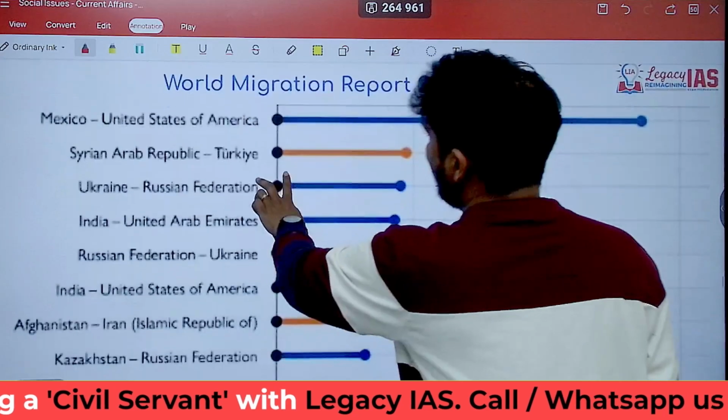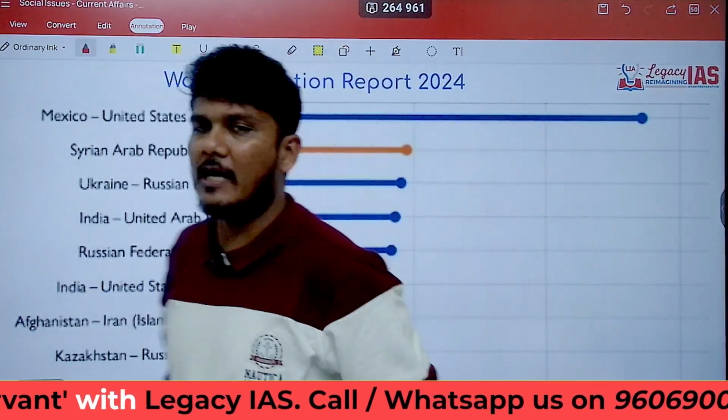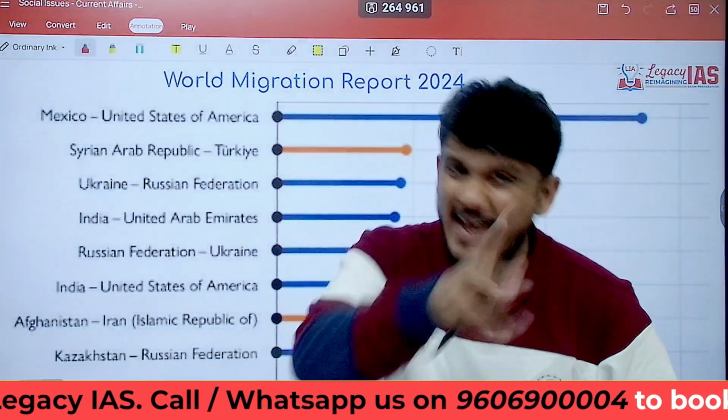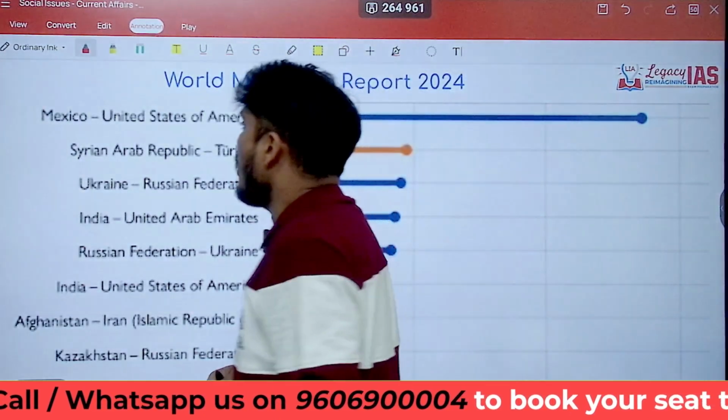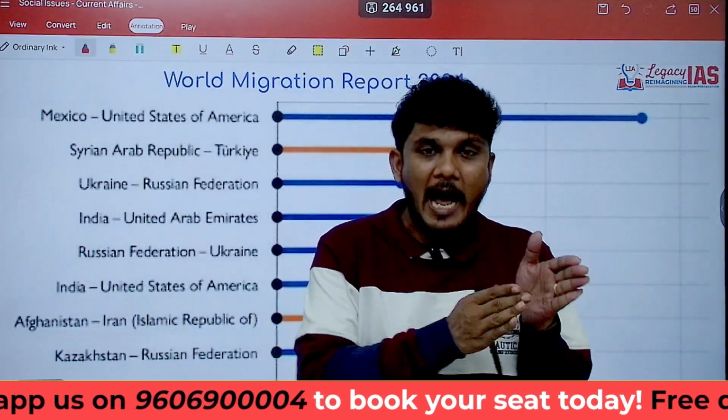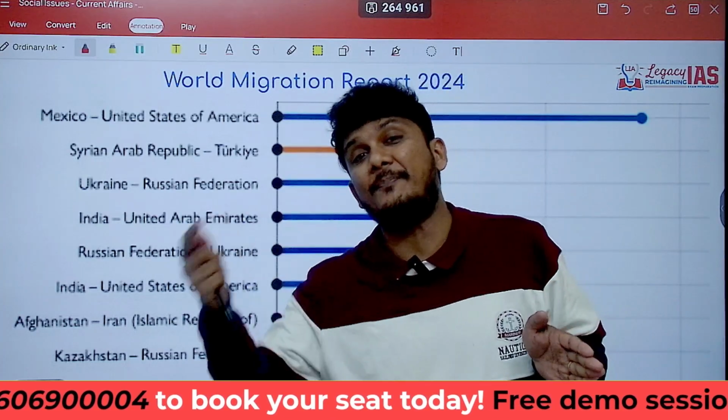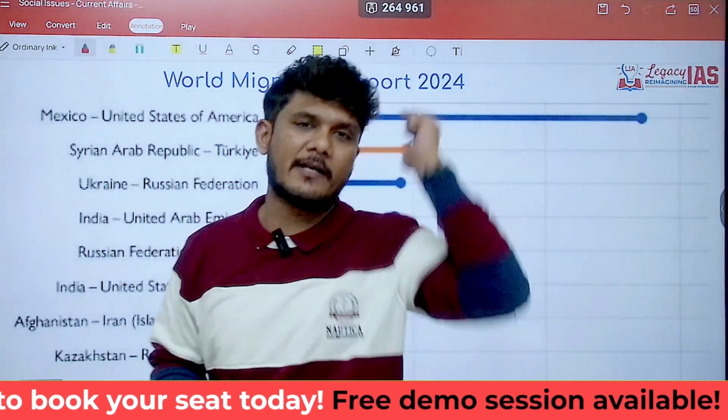Now, a very interesting piece of data that this report gives us is about pairs of countries. Pair of countries means the country from where people are migrating and the country to where people are migrating. What the numbers are is what they have given.